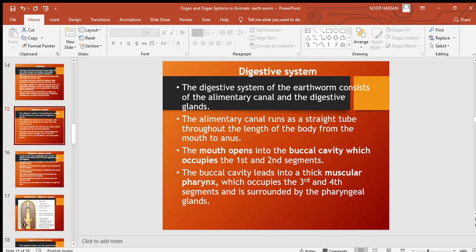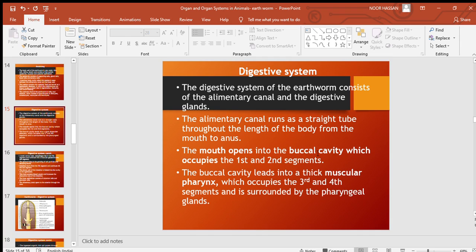The digestive system of the earthworm consists of the alimentary canal and the digestive glands. The alimentary canal runs as a straight tube throughout the length of the body from mouth to anus. So it runs from mouth to anus as a straight tube or canal, throughout the length of the body, and the mouth opens into buccal